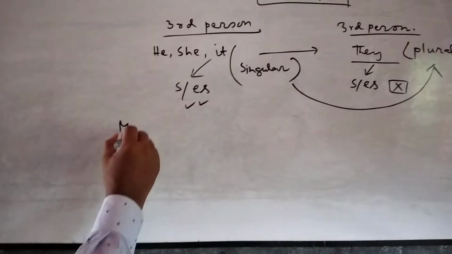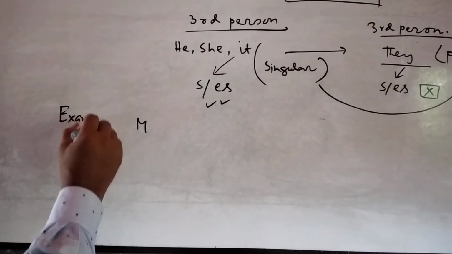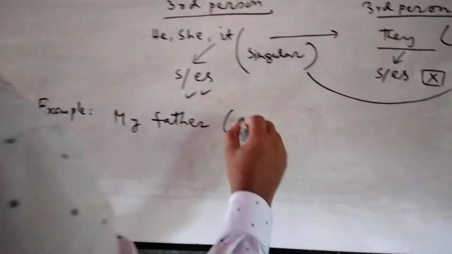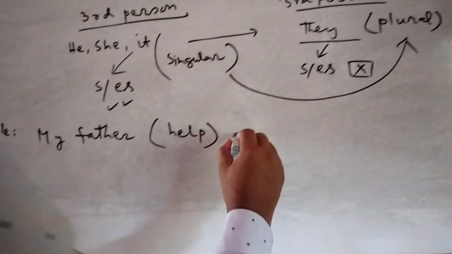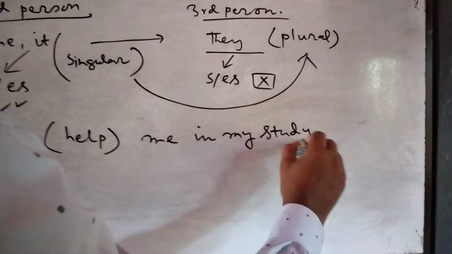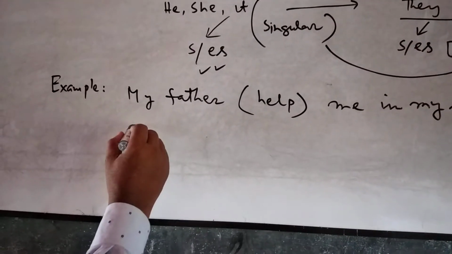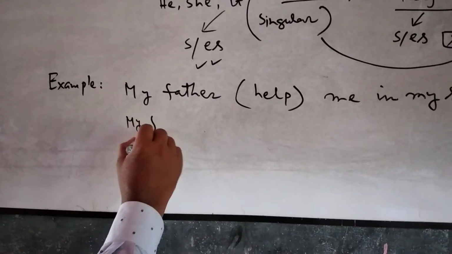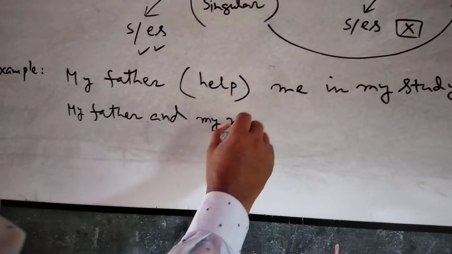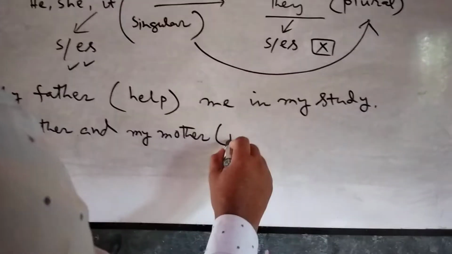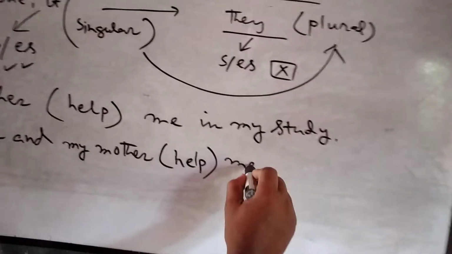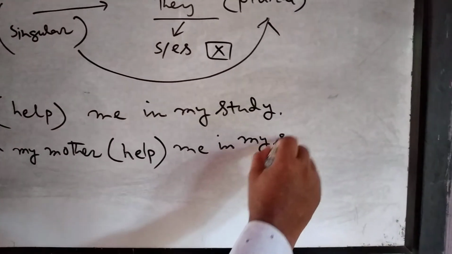Example. My father help me in my study. This is bracket. Another: my father and my mother help me in my study.